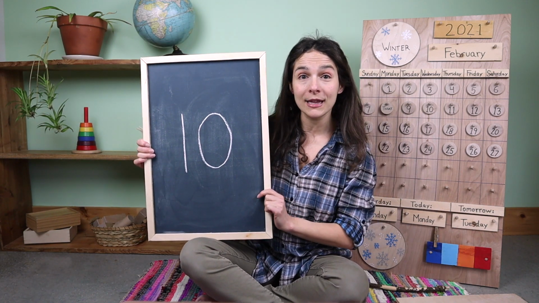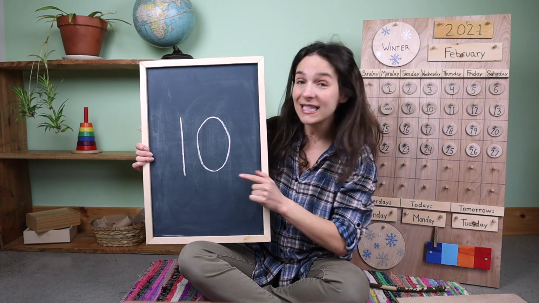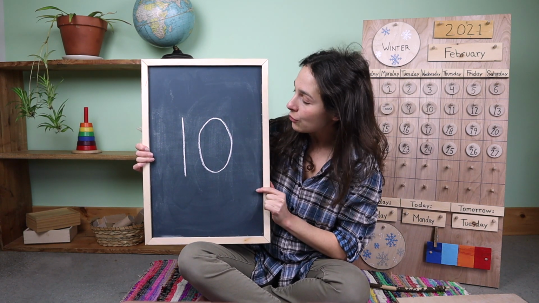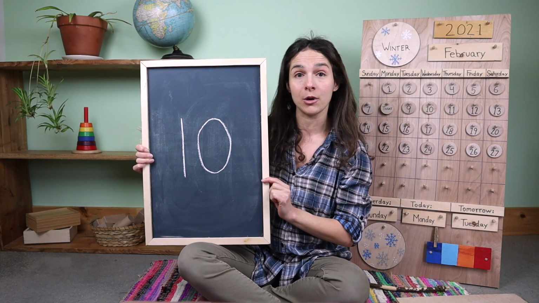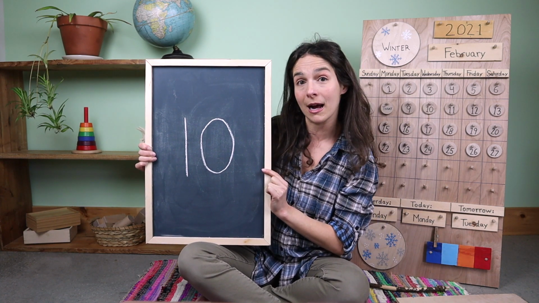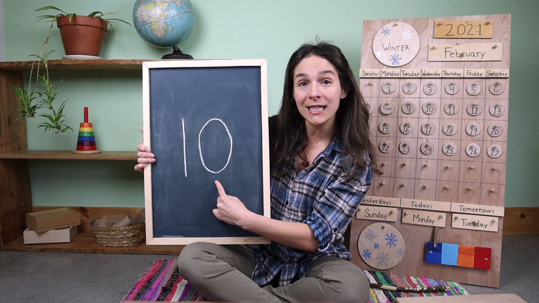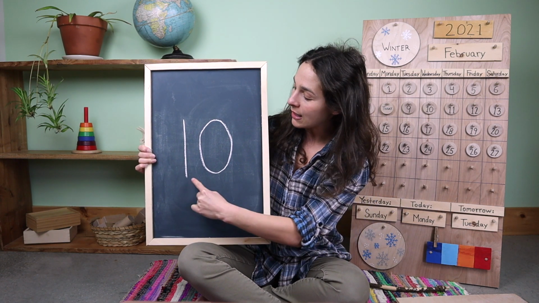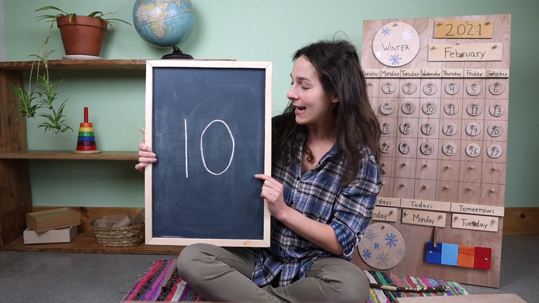Do you know what number this is? 10. You're right, friends. This is the number 10. And if you look at this number, it's actually made up of 2 different numbers. Do you see what 2 numbers this one number is made up of? The number 1 and the number 0. Look at that. The number 1 and the number 0 make the number 10.